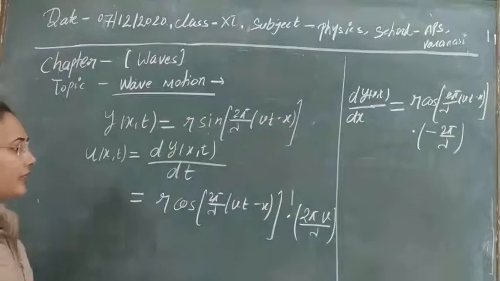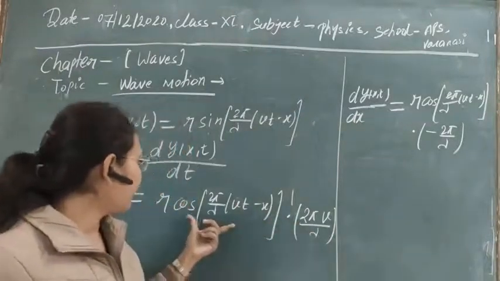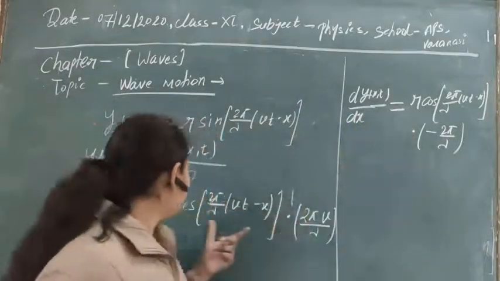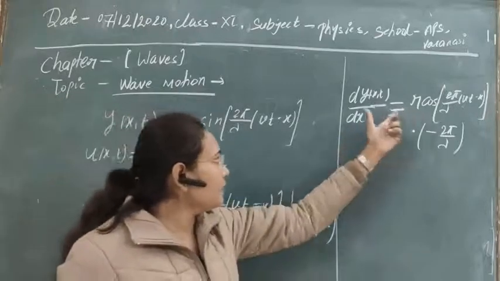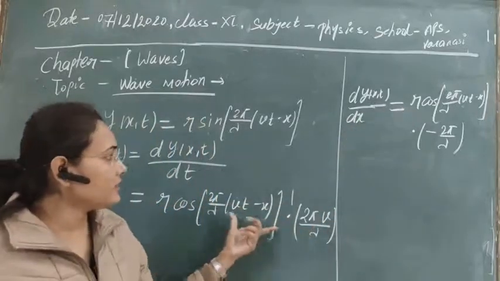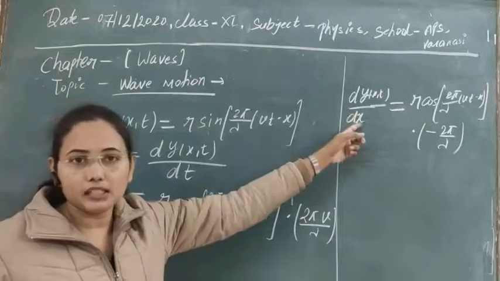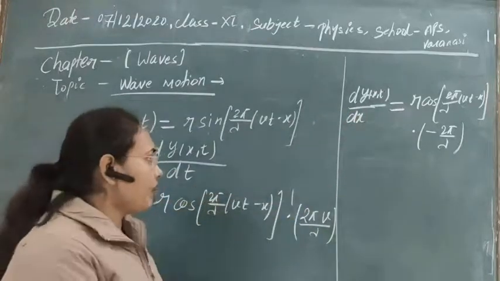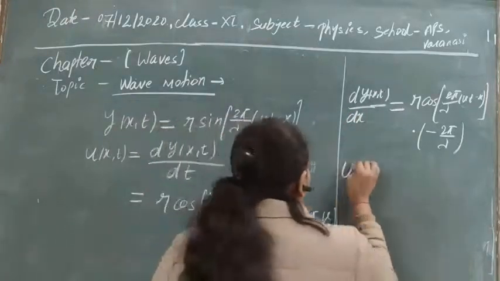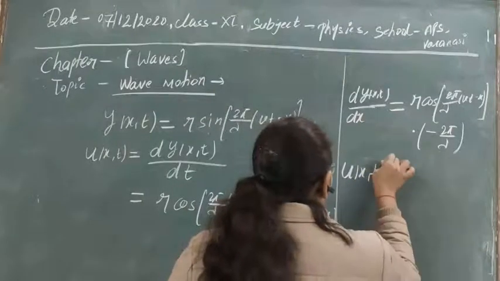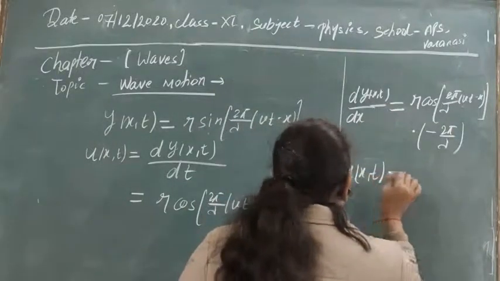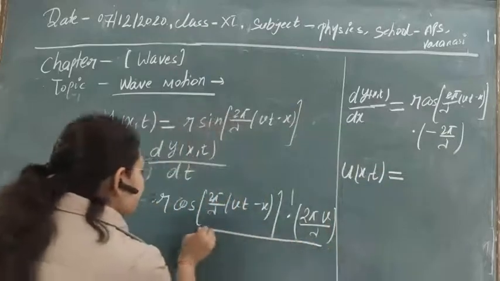Now we see that here also 2 pi by lambda and the cos factor and the r factor are present. So we can change these values in terms of the space derivative of y. So finally what can be obtained? The u(x,t) will be obtained in place of this whole thing.